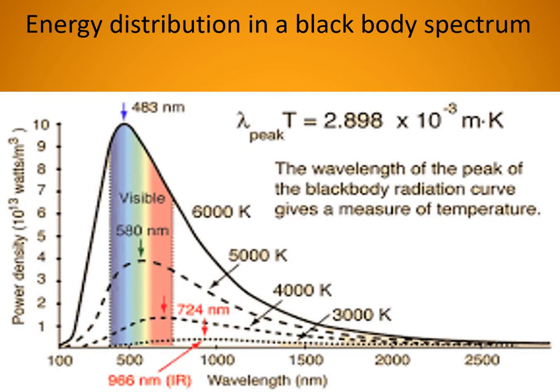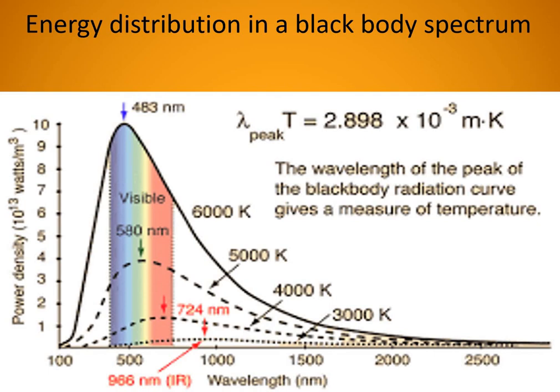So if temperature is large, it will correspond to shorter wavelength, or it will emit radiations of shorter wavelength, and if temperature is small, it emits radiations of larger wavelength. So the wavelength of the peak of the black body radiation curve gives a measure of temperature. What does this peak show? The peak shows the temperature corresponding to it. So this is the significance of this spectrum.